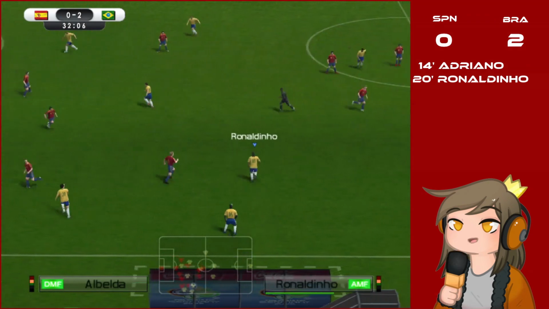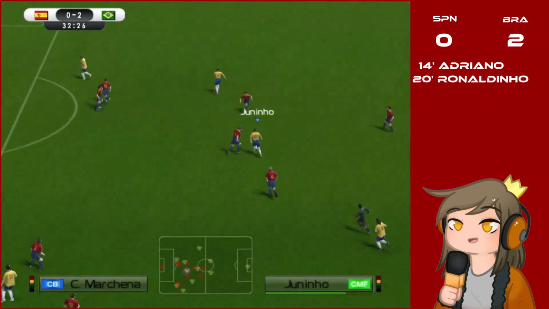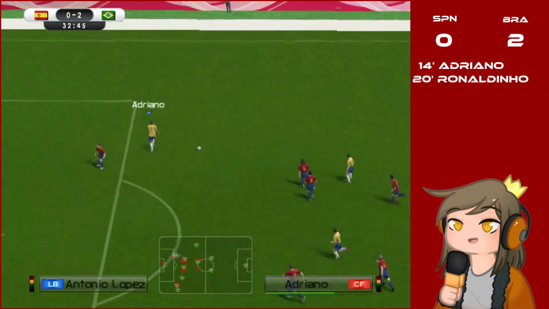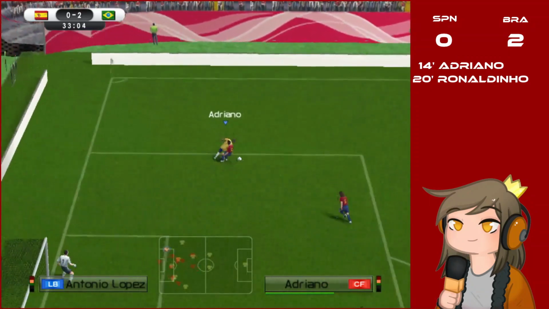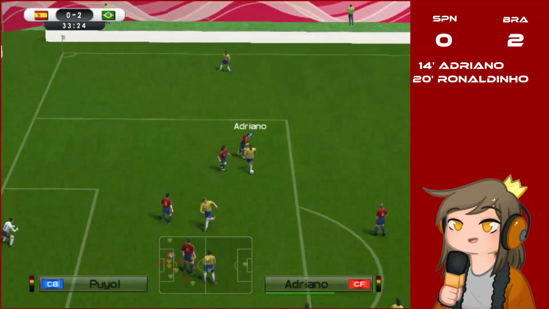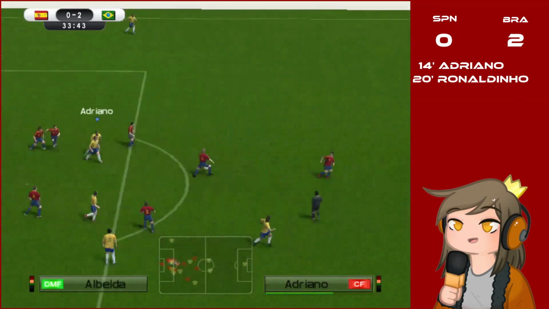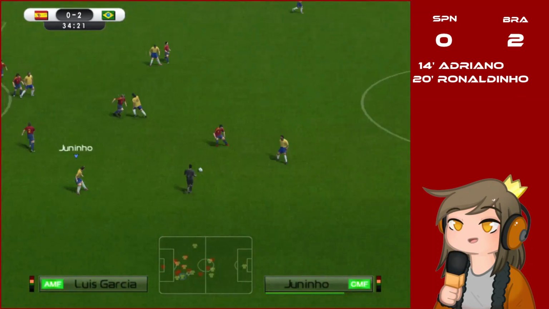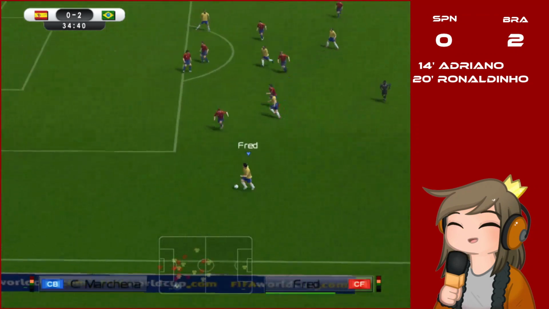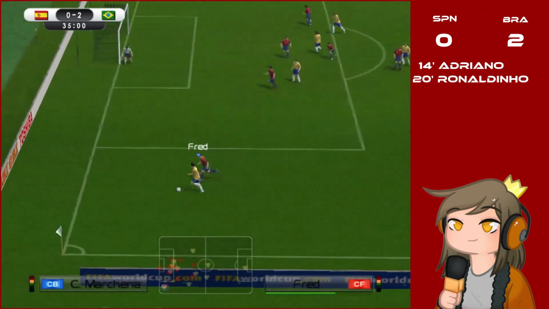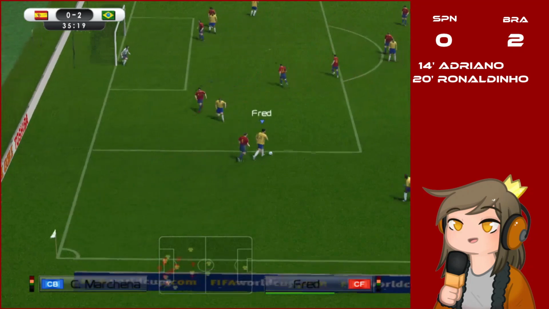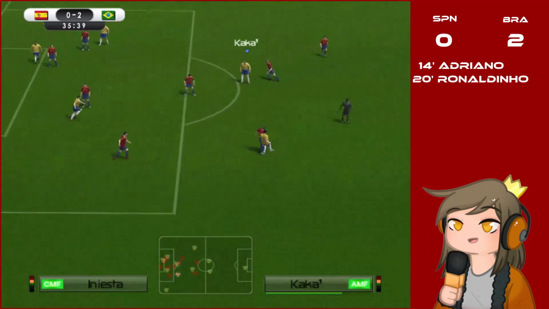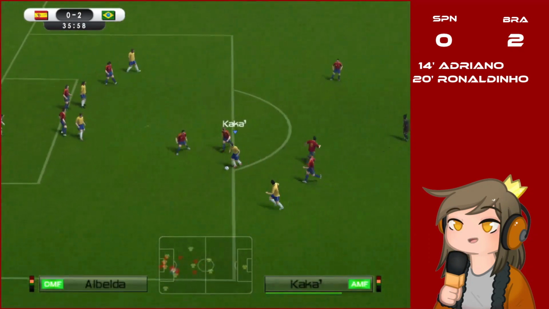Gilberto with the ball. Passes it to Ronaldinho. To Juninho. To Kaká. To Adriano. Cuts inside. He has the ball, but he loses it to Xavi. Passes to Albelda. Luis Garcia, and Gilberto Silva recovers it again. Passes to Juninho. All the way to Fred. Fred cuts inside. That's not something he usually does, but he does today.